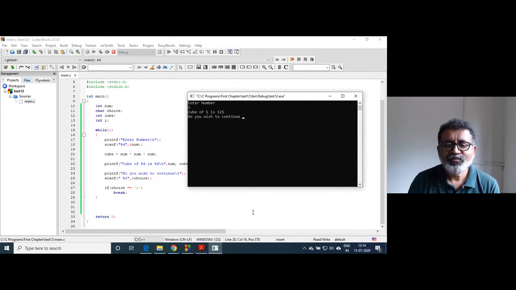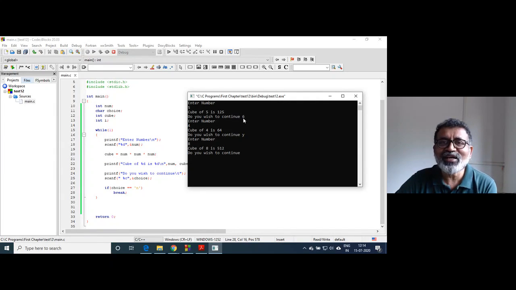Suppose I enter 5, 6. Do you wish to continue? Enter number 8. Do you wish to continue? Here, do you wish to continue? I have entered 6, that is by mistake I entered, but still it gives enter number. Why? Because this condition is going to be true only when you enter n. That's it.